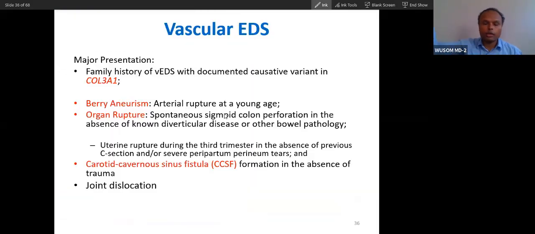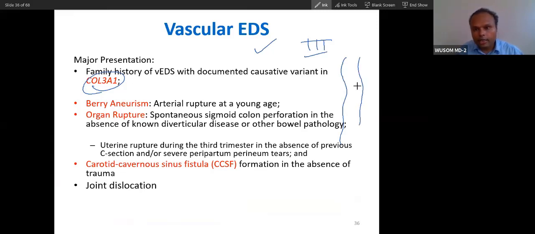So now let's talk about vascular Ehlers-Danlos syndrome. When you say vascular, it is type 3 collagen, because type 3 collagen is present in vessels, and the mutation is in COL3A1. So there will be aneurysm of the artery. If the collagen is defective, it will cause aneurysm of the artery and rupture at a young age, because this collagen is not there, so the pathology will happen at a young age only.